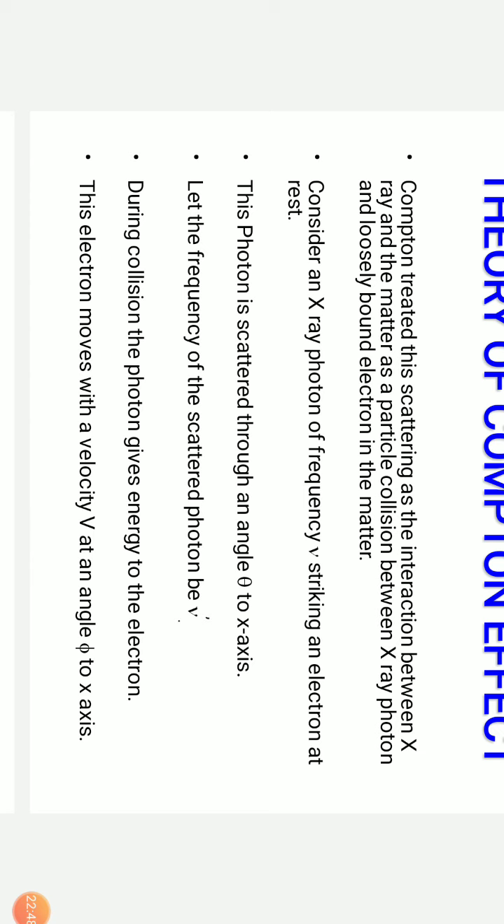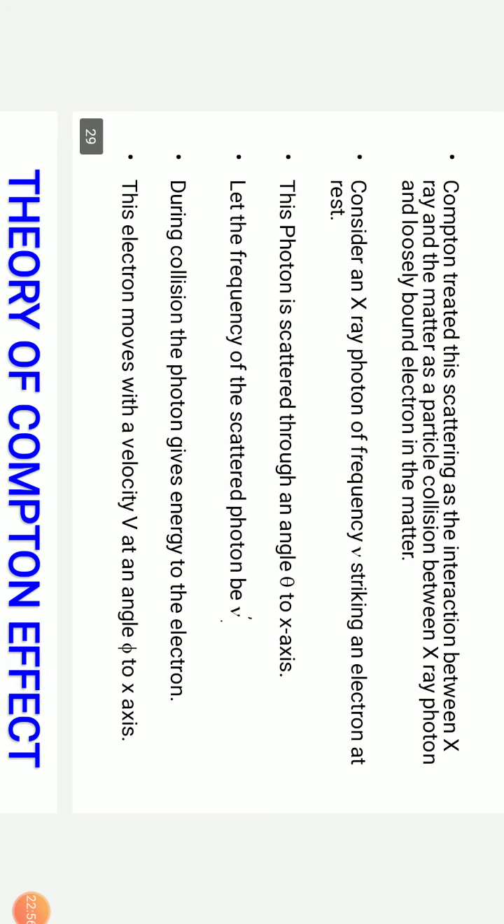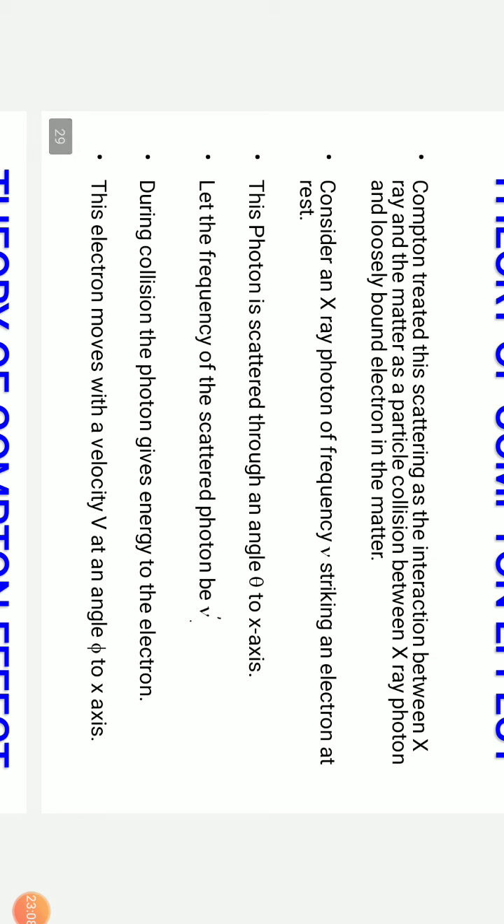So the theory of Compton effect goes in this way. Compton treated the scattering as the interaction between X-ray and matter. And this matter we assume to be the smallest particle. So X-ray is coming and falling on a particle. Generally collision only happens between particles. Waves interact and interfere, but there is no collision between waves. But here, a wave and a particle are involved, so a collision is happening between them.